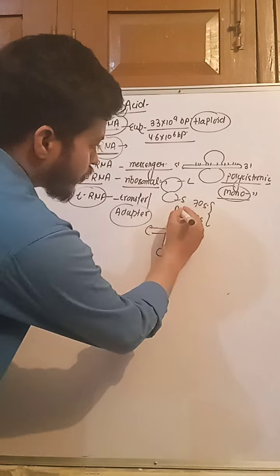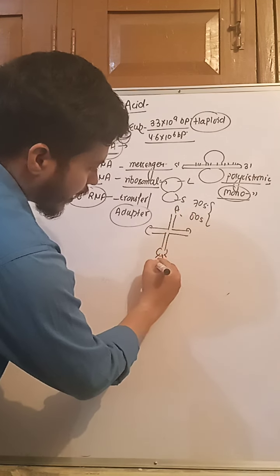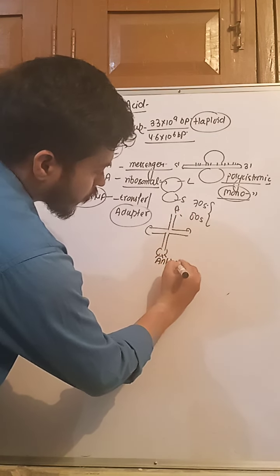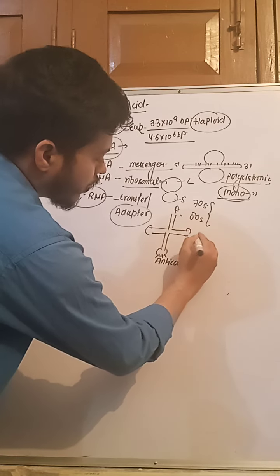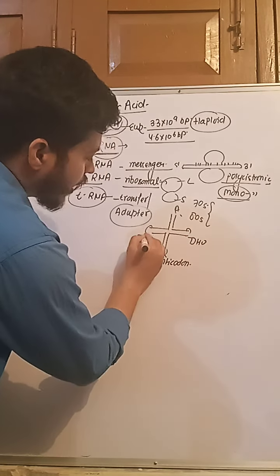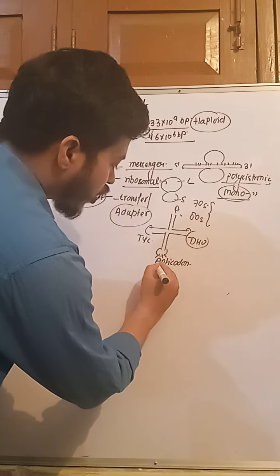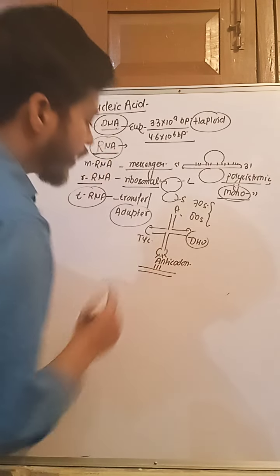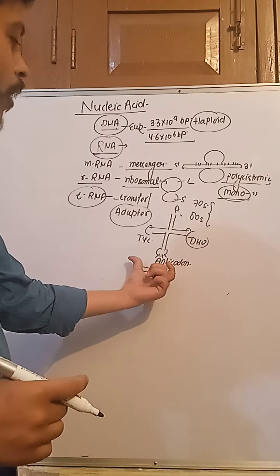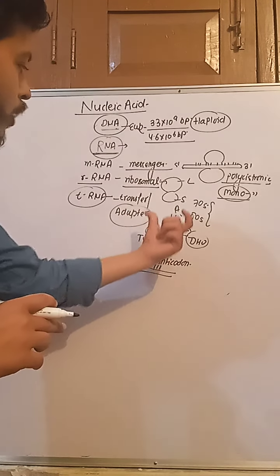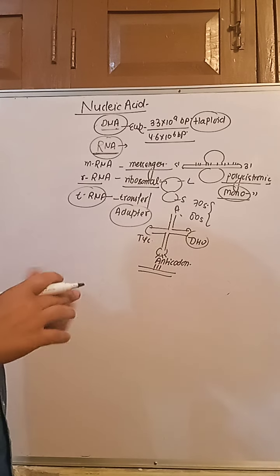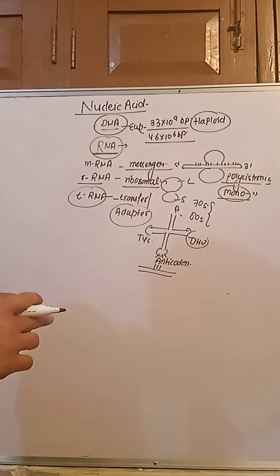So it has an aminoacyl arm, an anticodon arm, DHU arm, T psi C arm, pseudouridine and dihydrouridine arm. In the anticodon arm it binds complementary to the codon of mRNA and forms one amino acid. Likewise 20 tRNAs come and bind complementary to the codons of mRNA and make a chain of 20 amino acids. That is tRNA, and its structure is clover leaf-like and inverted L shape.